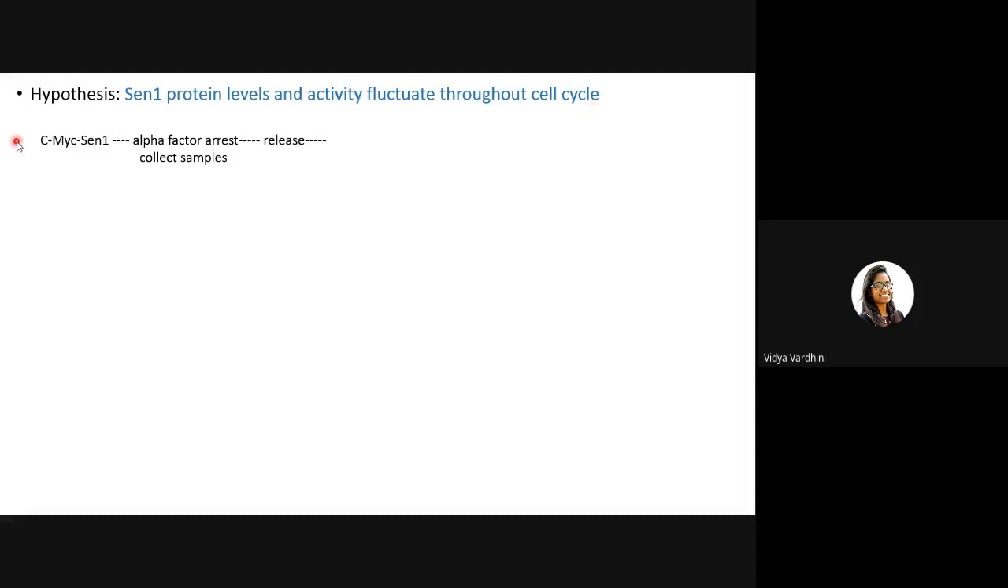in depth. So in the first experiment, they've taken cells which had C-terminally MYC-tagged SEN1. We know that whenever we do not have antibodies against certain proteins, we tag them with MYC. So in these cells, the SEN1 protein they have tagged with MYC on the C terminal.